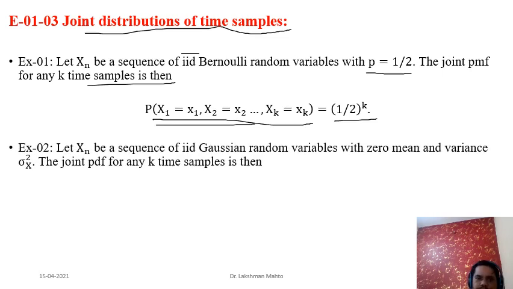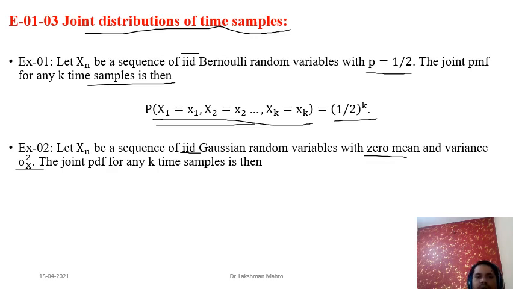Suppose we take another sequence of random variables, where each Xn is Gaussian in nature, and also IID, that means independent and identically distributed. All random variables have the same distribution, and that distribution is Gaussian, with zero mean and variance sigma square x.